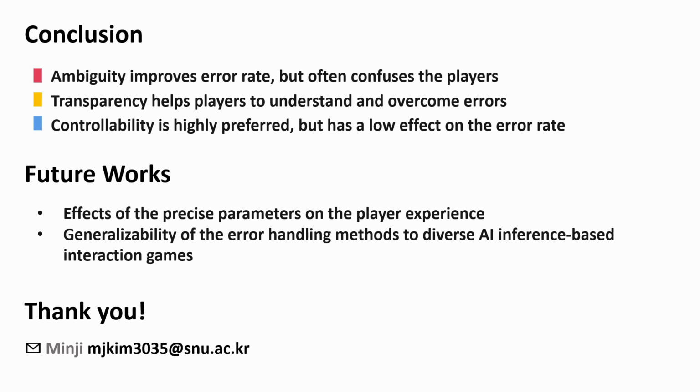Transparency resulted both in high success rates and high preference. Giving more information can help the players to understand and overcome the errors. Controllability was highly preferred by the players. Providing controllability would give a positive experience, though it would have a low effect on decreasing the errors.